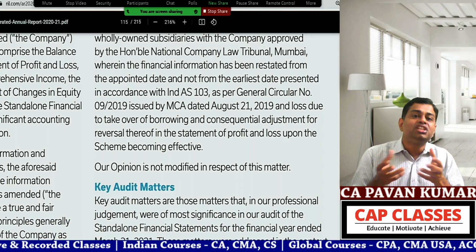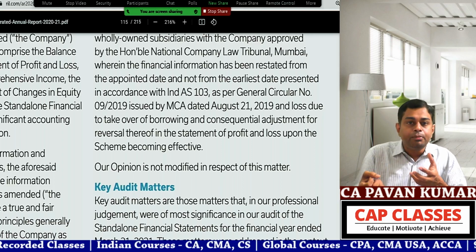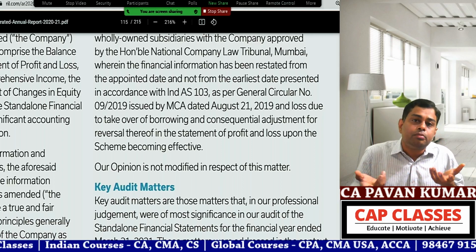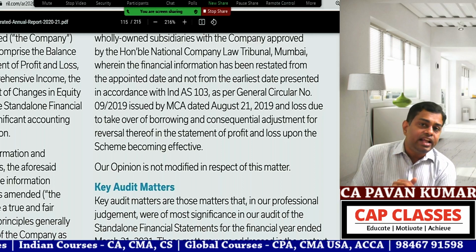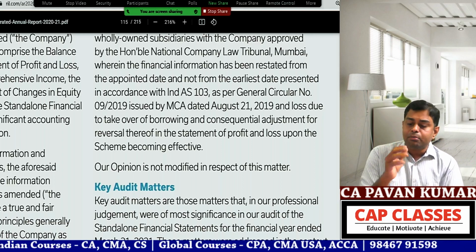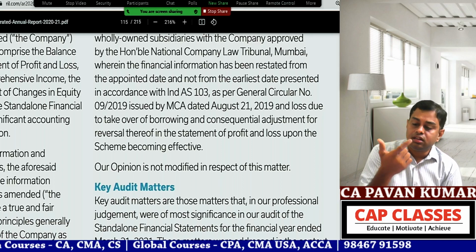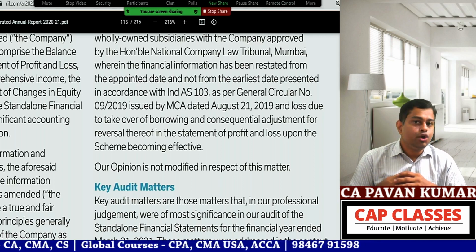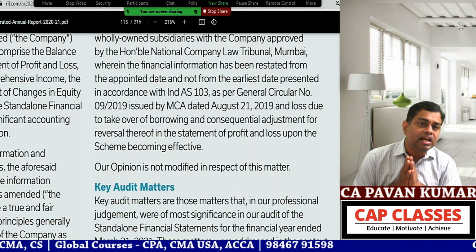Why? Because they are mutually exclusive, no? If you give an unmodified report, a modified report will not be there. If you give a modified report, an unmodified report will not be there. As simple as that. Because it is a clean report, you will not read anything about adverse, disclaimer or qualified report. You understand? That we'll see from the ICAI textbook.